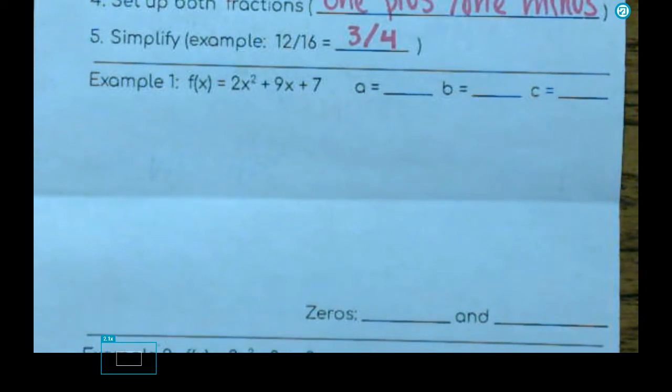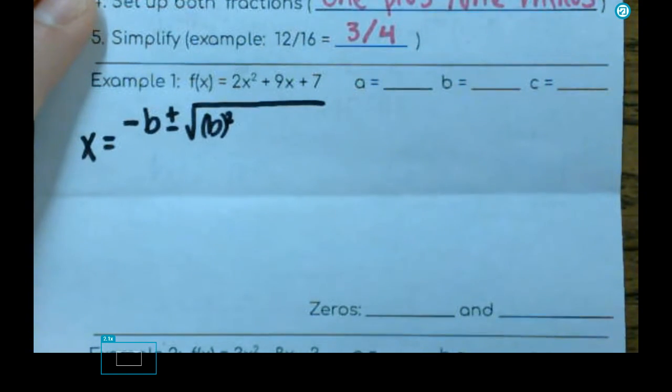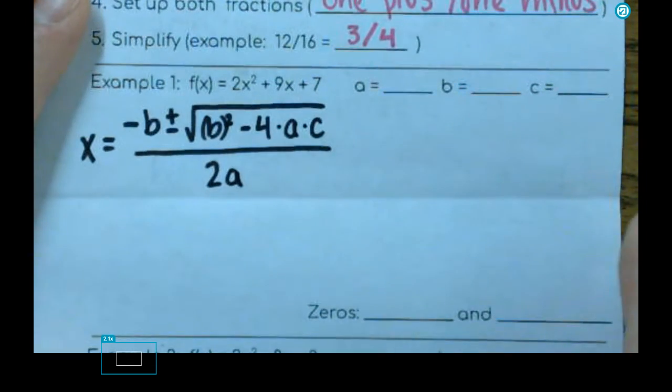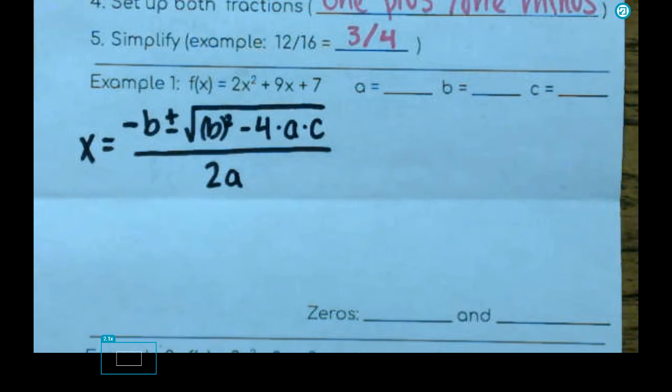We'll refer back to them. So the first thing that I'm going to do is rewrite my formula down here so it's on the screen without any of my A, B, or C plugged in. So I'm going to rewrite x equals negative b plus or minus the square root of b squared. And I'm going to go ahead and put that b in parentheses for myself, just like we did with our discriminant, because I know I need to plug it in parentheses, minus 4 times a times c all over 2a. So that's just me rewriting my formula.